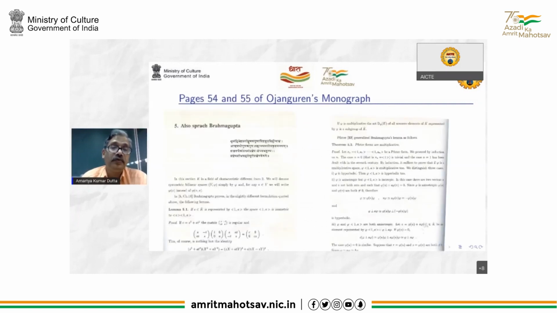The chapter title, Also Sprach Brahmagupta, and then the Brahmagupta Sanskrit verses which give his composition law are quoted here. Because the foundation of this chapter 5 is lemma 5.1. And the next result, 5.2, was discovered in 1965, as late as 1965. So you see where Brahmagupta lives.